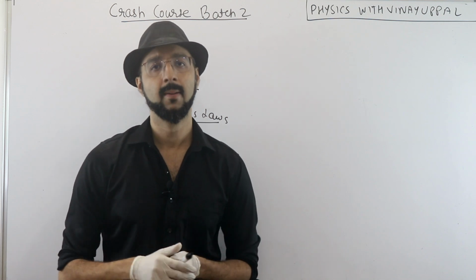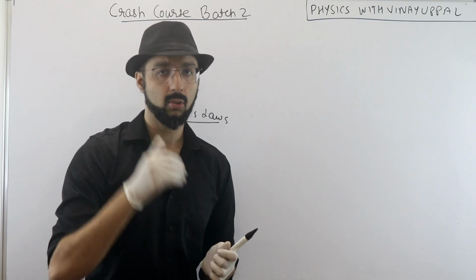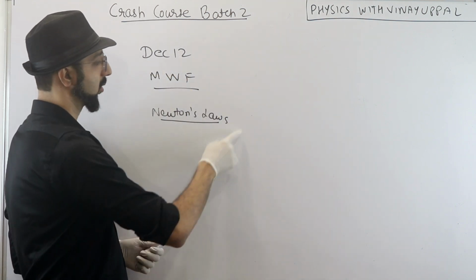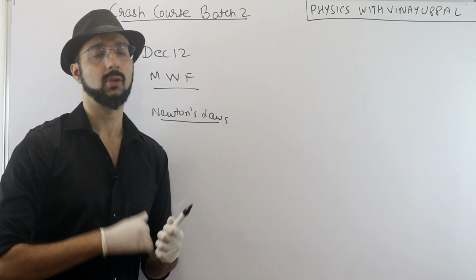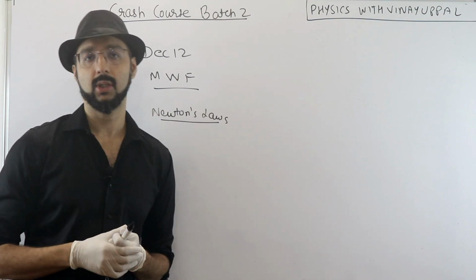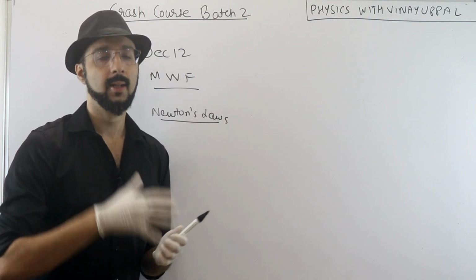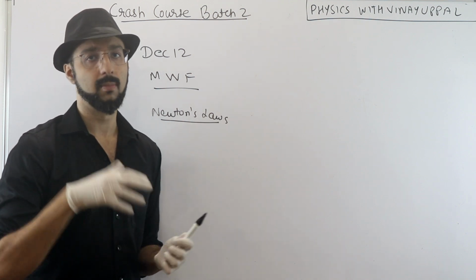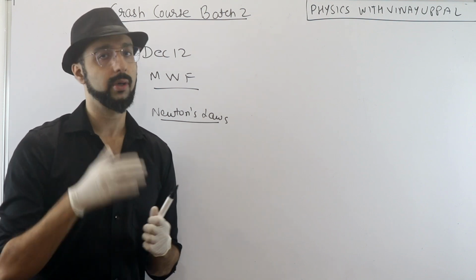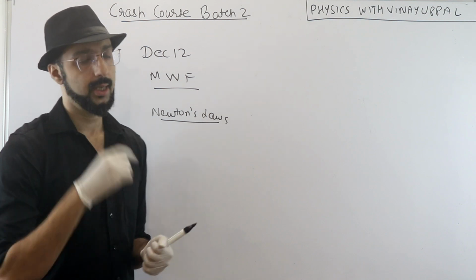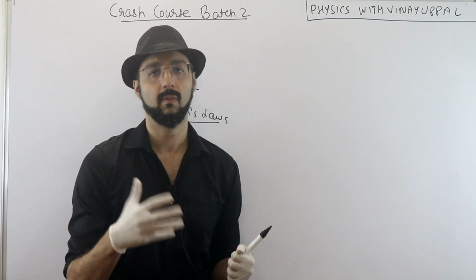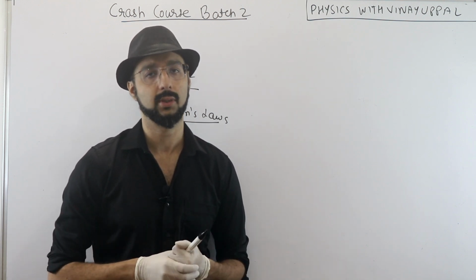देयर इज नो डिफरेंस. बैच 2 में the lectures are going to be released on a date by date basis. So जैसे December 12 को Newton's laws का first lecture release होगा, December 14 को Newton's laws का second lecture release होगा, December 16th को circular motion and work power energy release होगा according to a fixed schedule. So you can plan out your entire 2 months. 2 months लगेंगे crash course खत्म होने को. So you can plan out your entire 2 months according to the schedule of the crash course. Alternate day, Monday, Wednesday, Friday lectures will be released for you. Then you have to solve the homework and then you can check the video solutions as well.